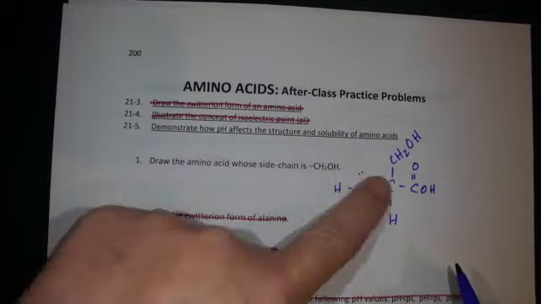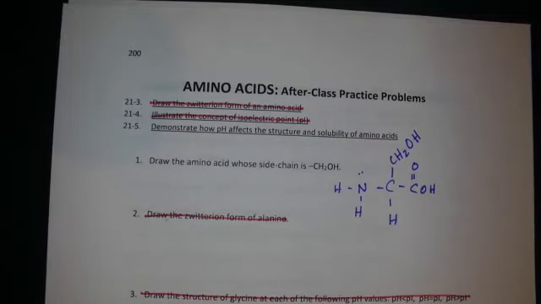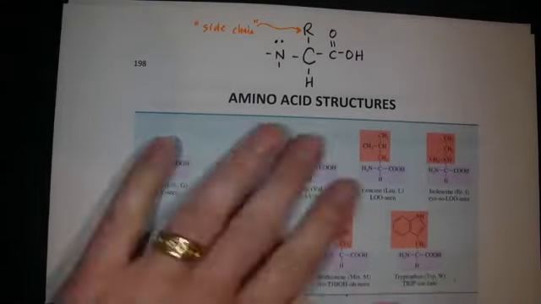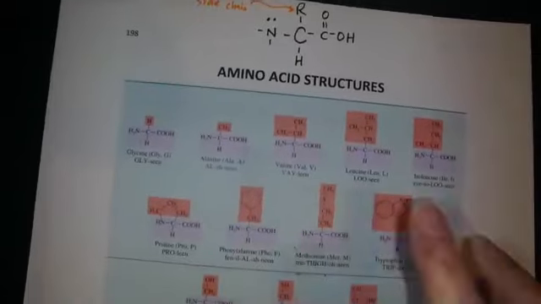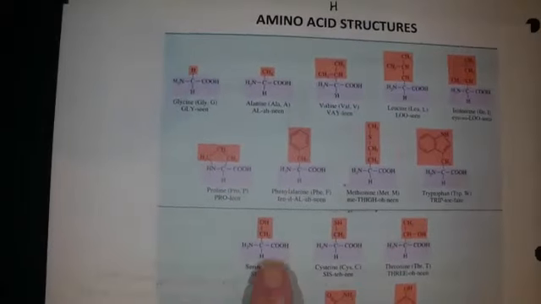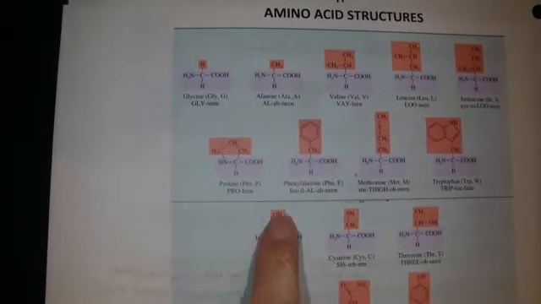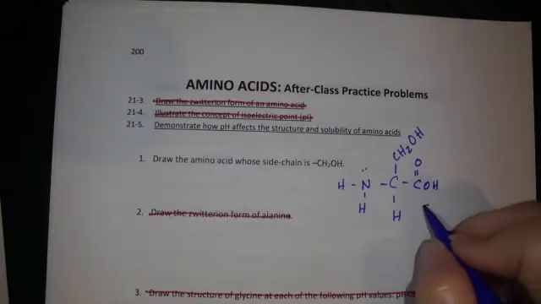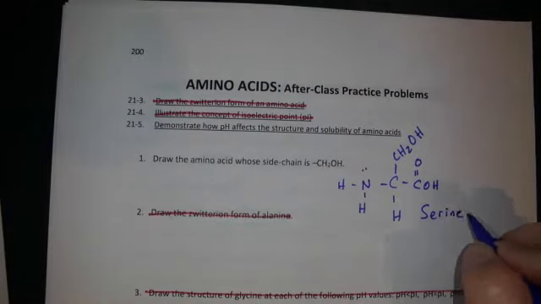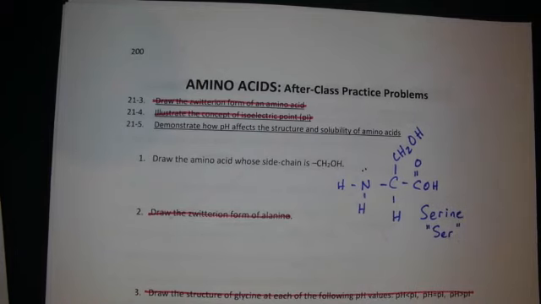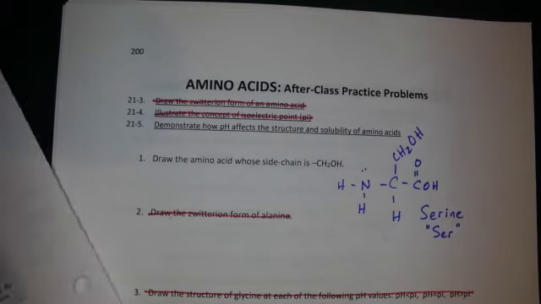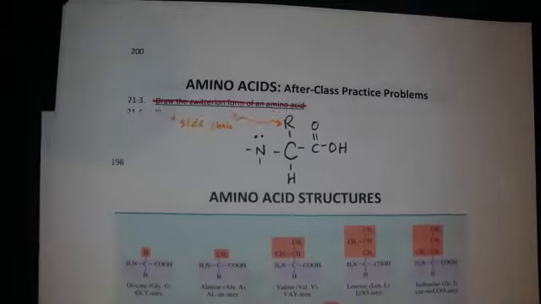This is an amino acid, and if you were to look on the sheet that we just were working with and I asked you what is that amino acid we just drew, you would look around until you find the one that has that side chain, CH2OH. That's serine, and you could either name it by its full name or you could name it by its 3-letter abbreviation.